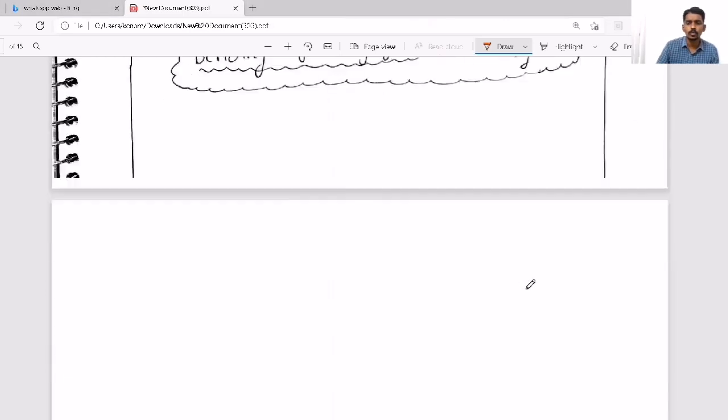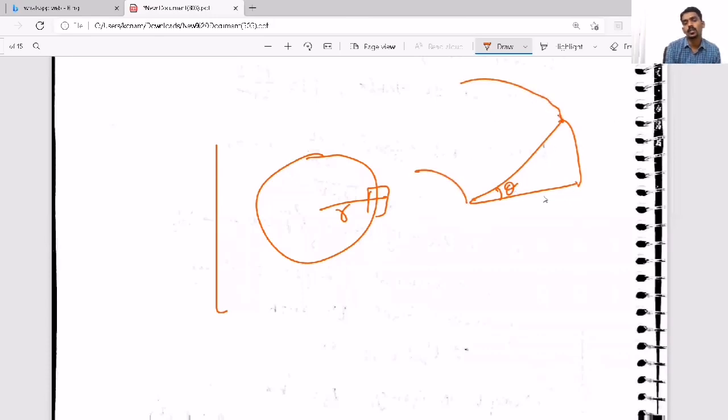Now, based on this circular motion, two things will come. When there is a circular turn and a vehicle is taking the turn, whose radius of curvature is r, it may be horizontal, or sometimes we make the road at some angle, called banking of angle, such that on one side the road is at a low level and on the outer side the road is at a high level. That we call banking of roads.